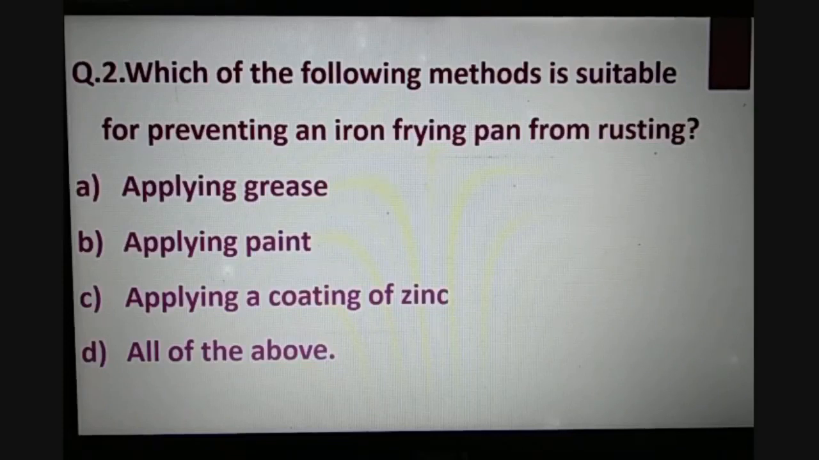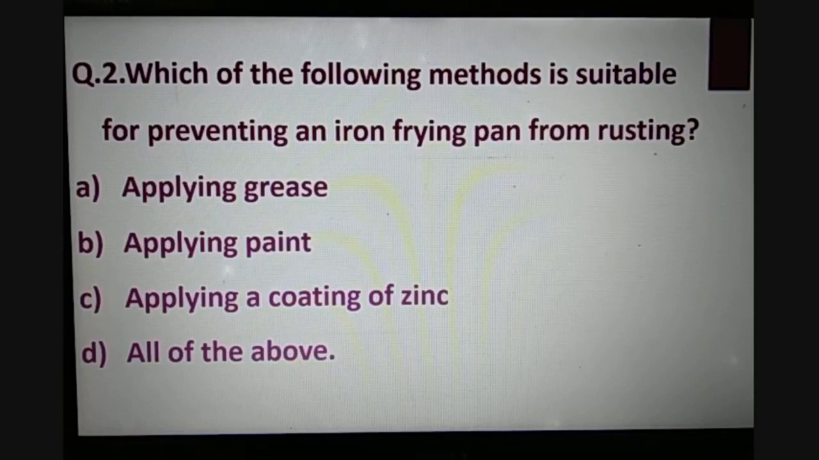But think about the situation given to you. They are asking about an iron frying pan, which is used very extensively. So we have to think of a method which will be very suitable, like applying grease. All the time you cannot apply grease when you are using the frying pan. Applying paint. Paint will not work with the heat, as we have to use the utensil on the fire. But applying a coating of zinc can work. So answer C. Correct option is answer C.